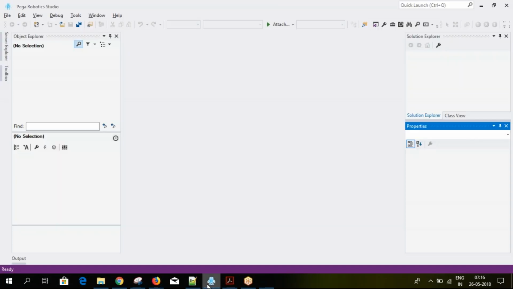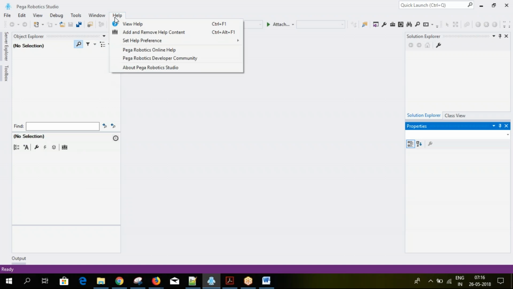Okay, so normally your robotics is mainly developed on the .NET platform. So C Sharp or the .NET platform is the background of the robotic studio. It is the same thing as in your Pega. In Pega, sometimes if a feature is not available, we write that in Java.